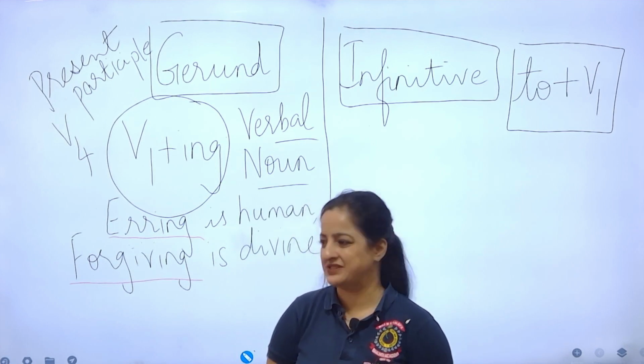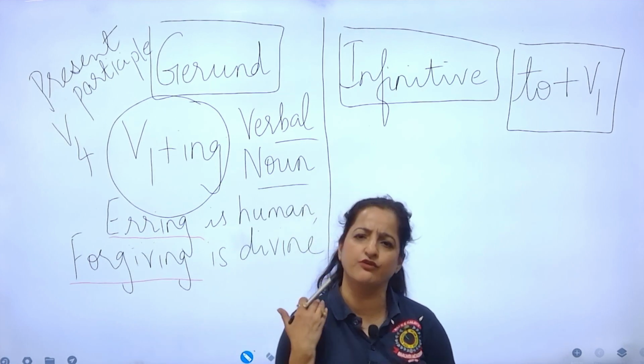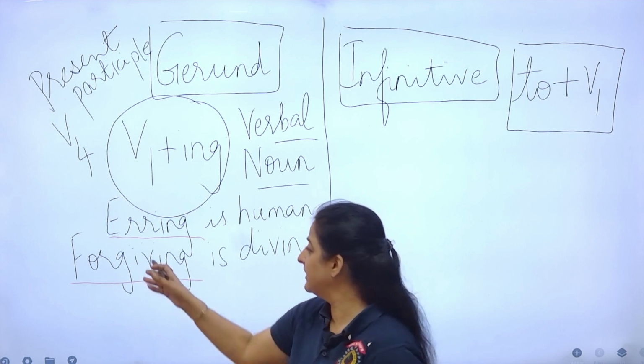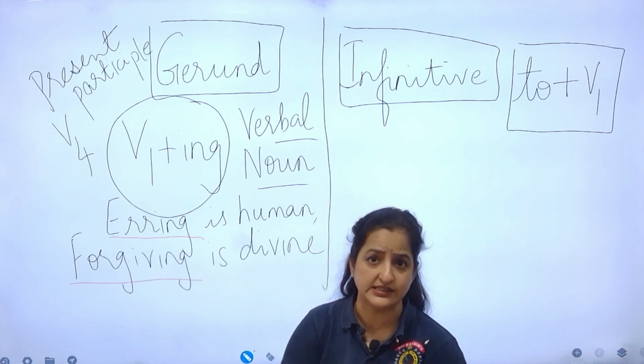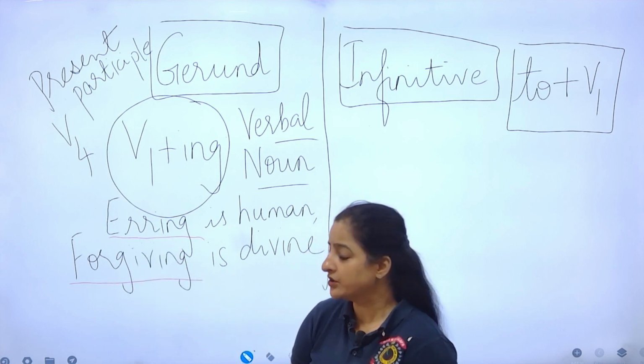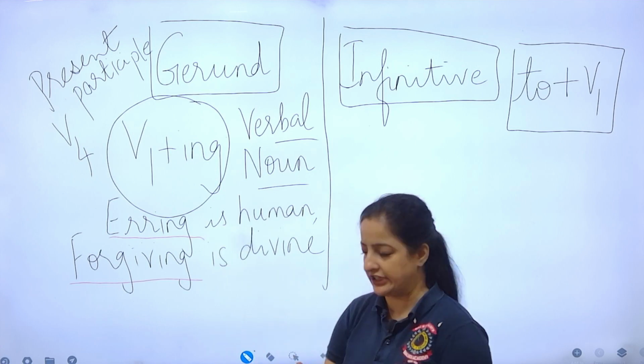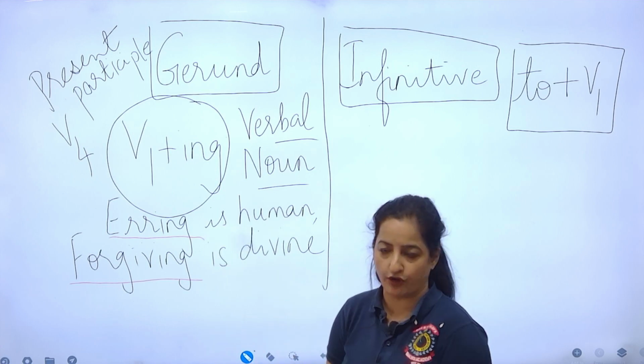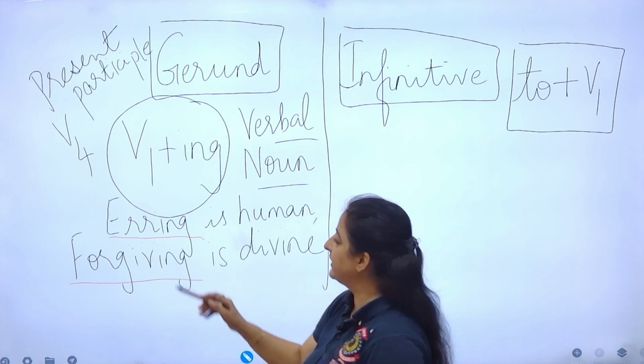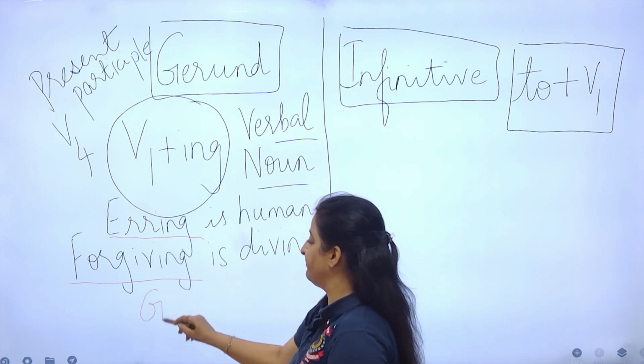They are not verbs. No action is happening here, nobody is forgiving anyone here, nor is anyone making a mistake. Here, to err is erring, you err. So it is actually doing the role of a noun. It's talking about this habit of it or the process of it, right? So these are gerunds actually.